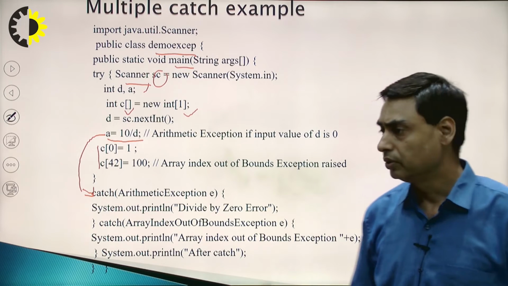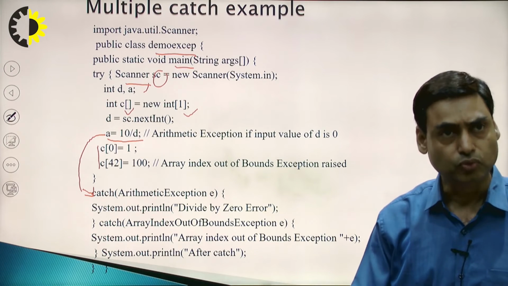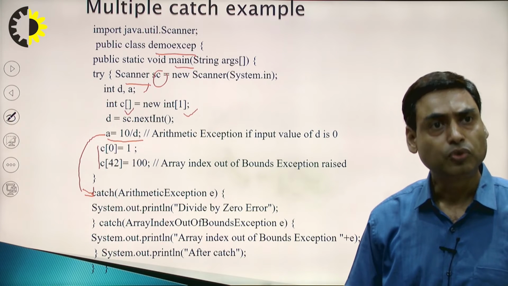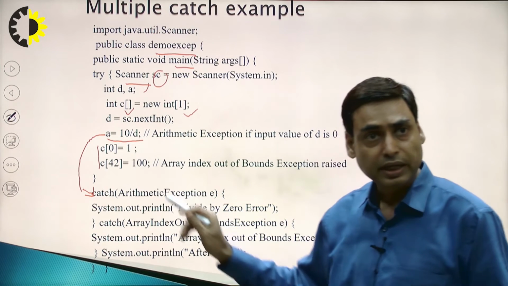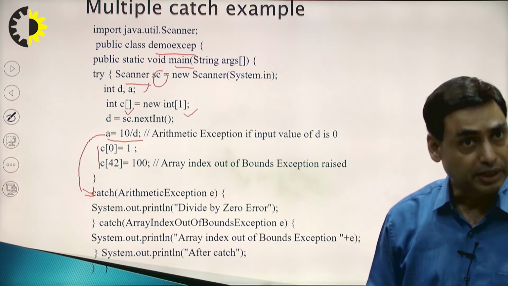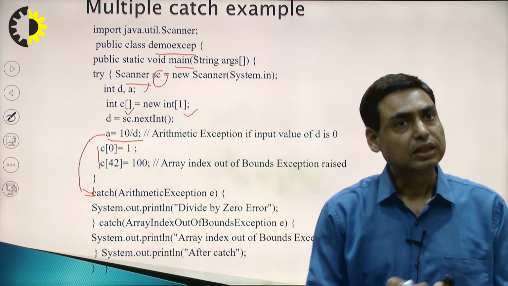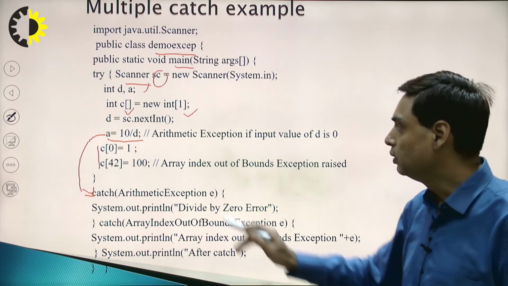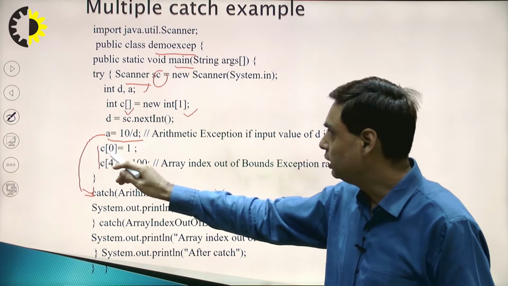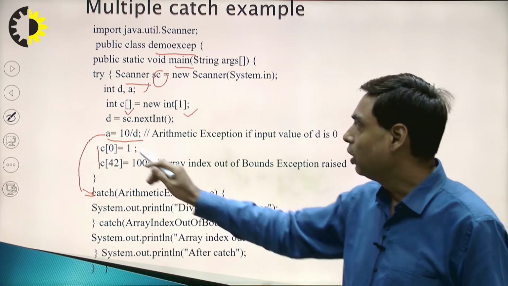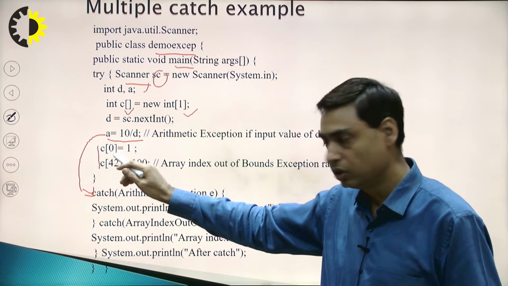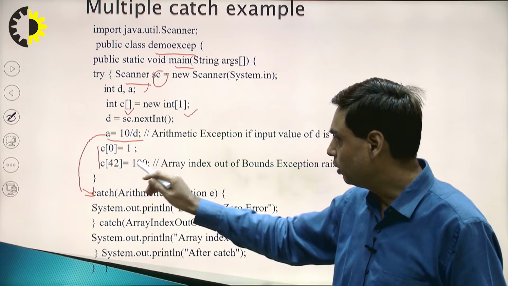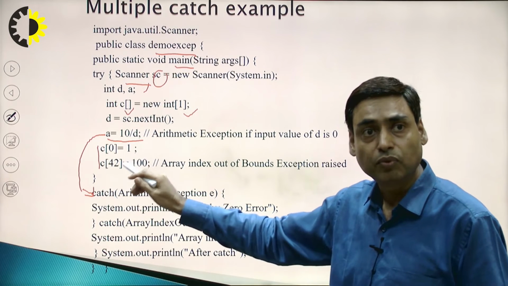Now suppose the user has given the value 2, value of D equal to 2, then no arithmetic exception will occur at A equal to 10 by D. Then it will execute further instructions. The further instruction is: the array C is already defined of type int with 1 element. We are storing the value 1 at index number 0. Then we are storing the value 100 at index number 42.